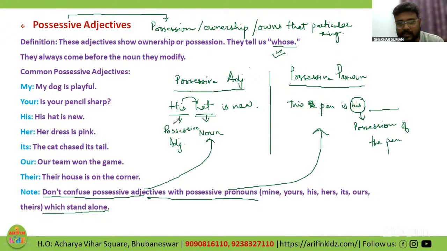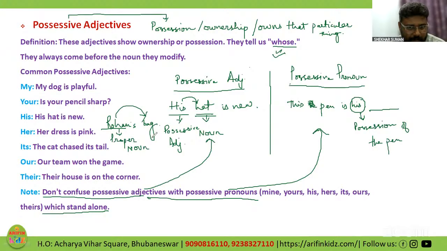Rohan's bag. I know you must not have heard about it, but as you see over here, you have typed Rohan's bag. Rohan is showing possession over here on the bag, whereas Rohan over here is a proper noun.